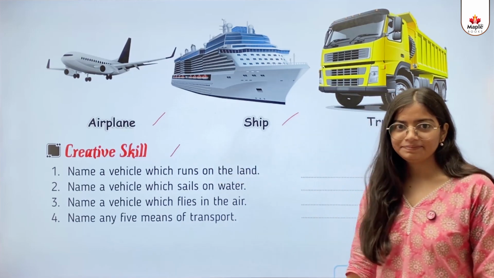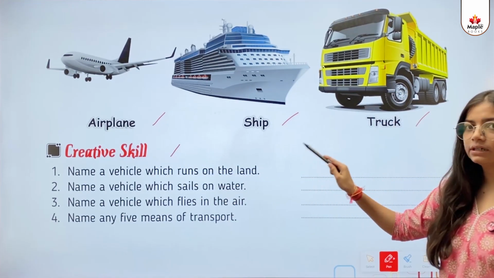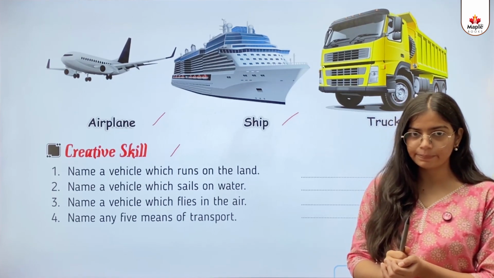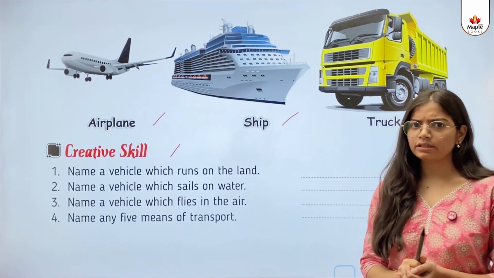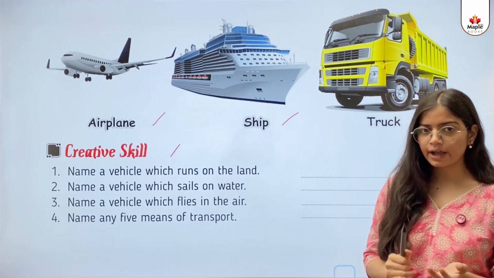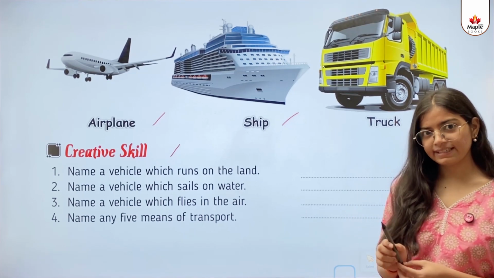Creative skill. First, name a vehicle which runs on the land. So kids, यहाँ पर क्या पूछ रहे हैं? ऐसा vehicle जो land पर चलता है. तो ऐसे तो बहुत सारे vehicles हैं. Car, auto rickshaw, cycle. So I'll write 1. That is bicycle. Okay.